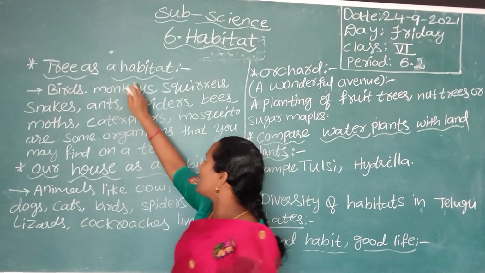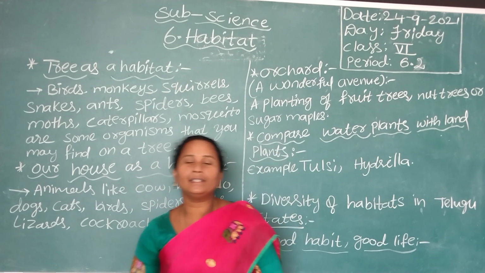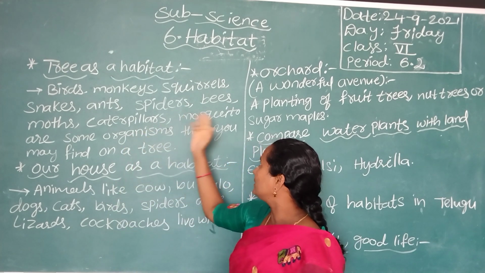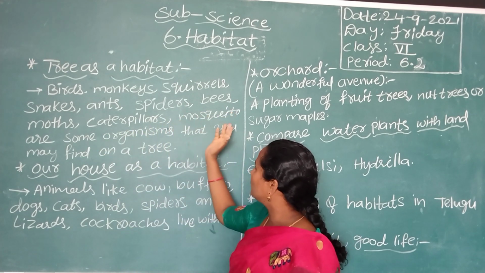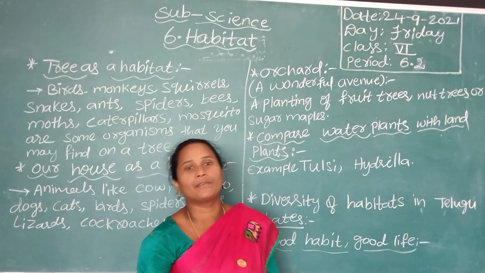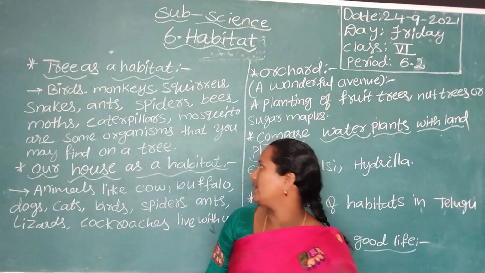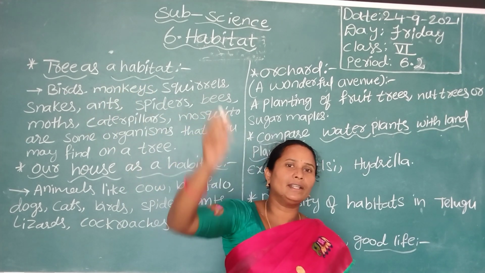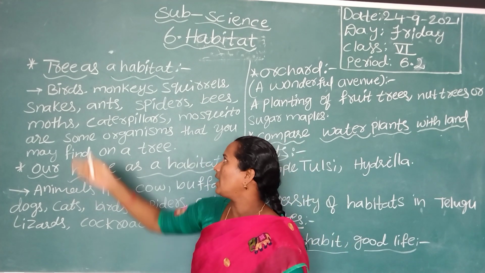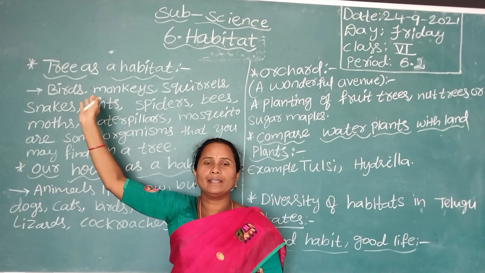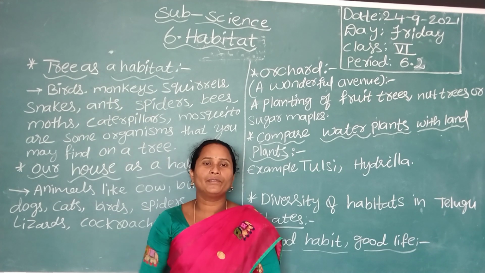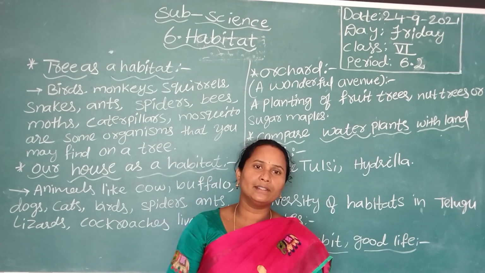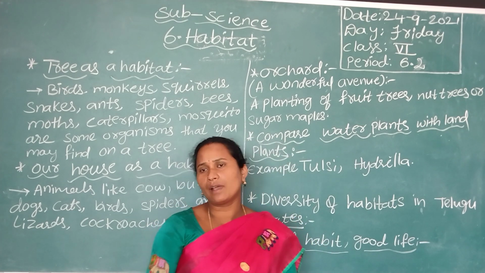Here, a tree is a habitat. What is living on trees? Birds, monkeys, squirrels, bees, wasps, snakes, ants, moths, caterpillars, mosquitoes and other different kinds of organisms are found on the trees. Monkeys jump on trees and search for their food. Birds make nests on trees, fly out searching for food, then come back and rest, and lay eggs in the nest. This nest is built on trees.